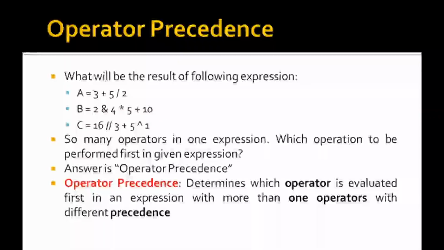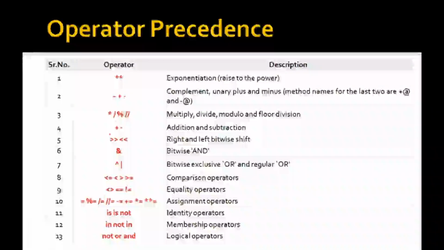Suppose here in this case, 3 plus 5 divided by 2. Here the precedence of division is more than the precedence of plus. That means 5 will be divided by 2 and the result of this expression will be added to 3 and that result will be stored in variable A. In this way you can perform the operation if many operators are used in one expression.